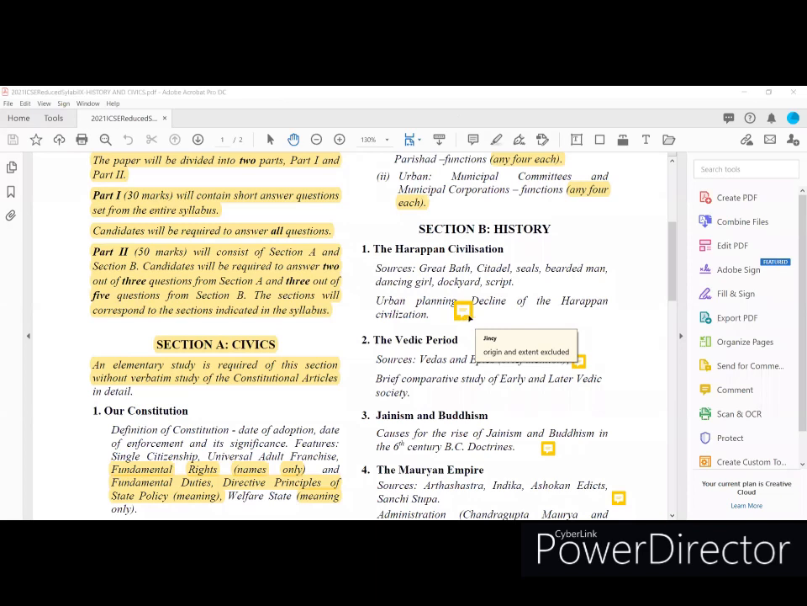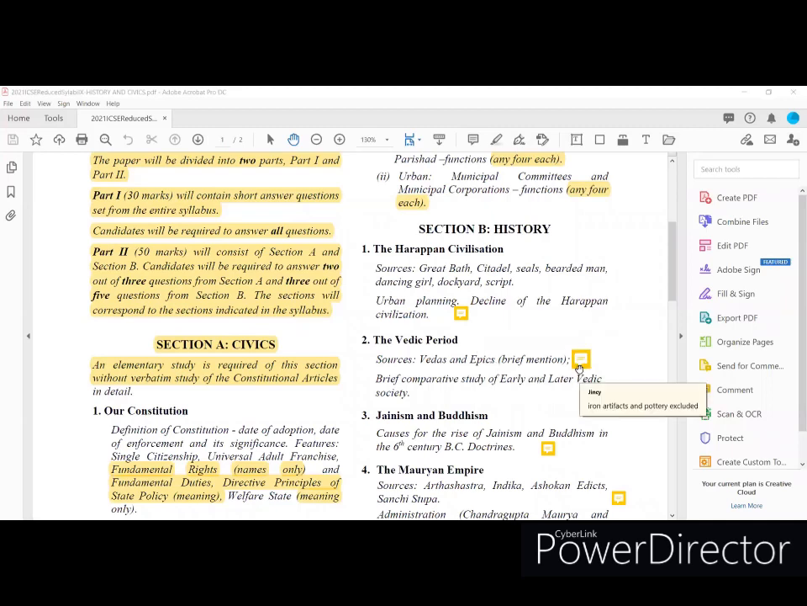And coming to the part of history, the first lesson, the Harappan civilization. In this, Great Bath, Citadel, Seals, Beardman, and all are given there. So, what they excluded from the syllabus: origin and extent of the civilization excluded from the syllabus. All the other parts given in the textbook or in the syllabus you can learn for your examination. So, origin and extent excluded from Harappan civilization.